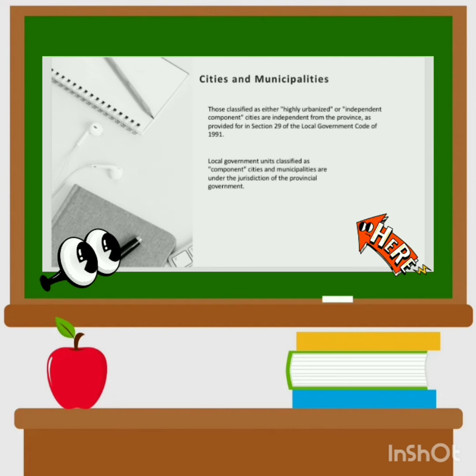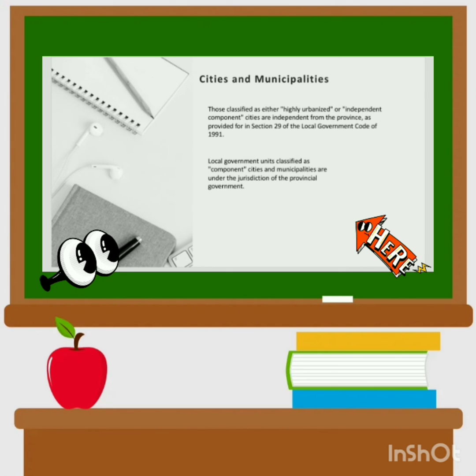Next is the cities and municipalities. Those classified as either highly urbanized or independent component cities are independent from the province, as provided for in Section 29 of the Local Government Code of 1991. Although such a city is a self-governing second-level entity, in many cases it is often presented as part of the province in which it is geographically located, or in the case of Zamboanga City, the province it was last formed from the congressional representation of.